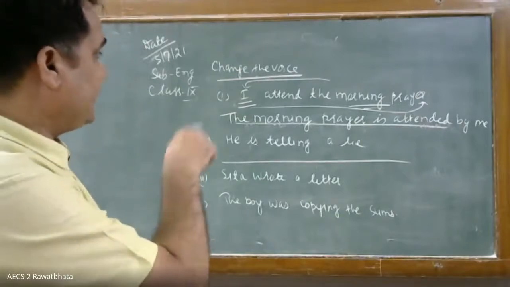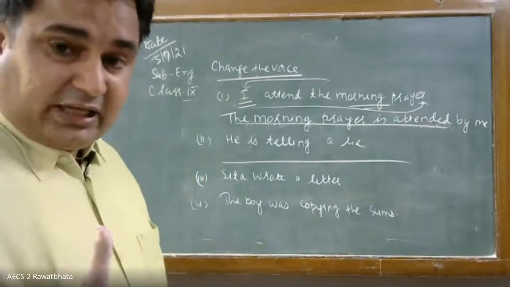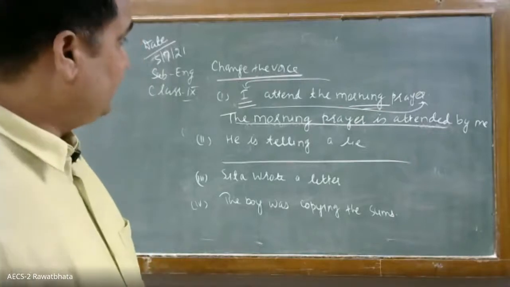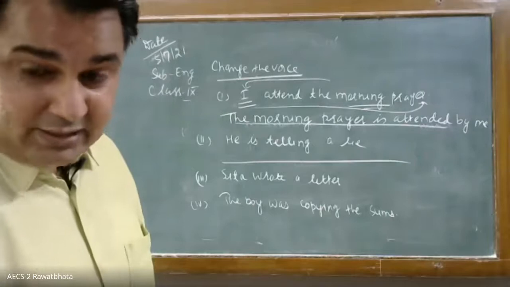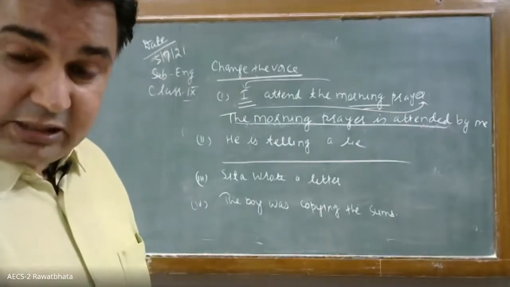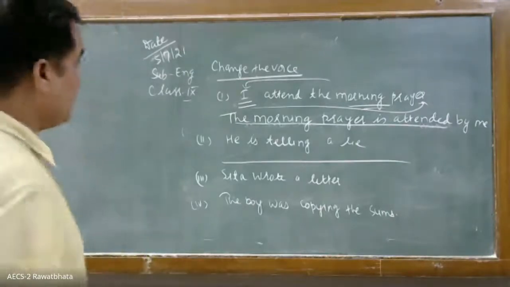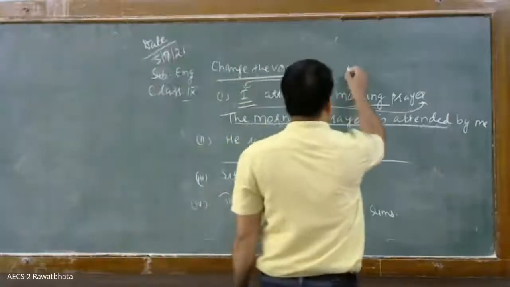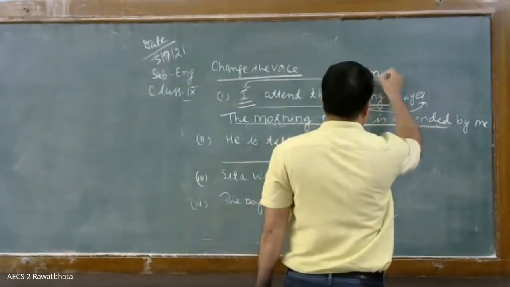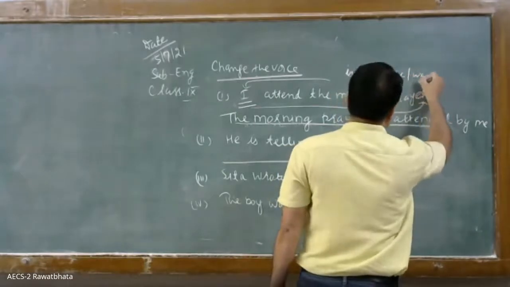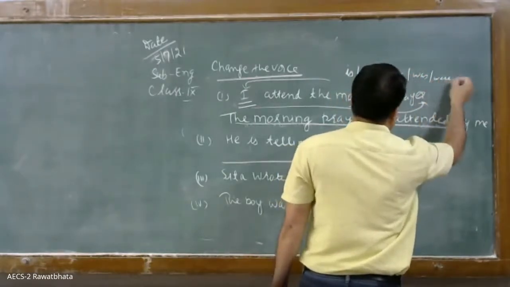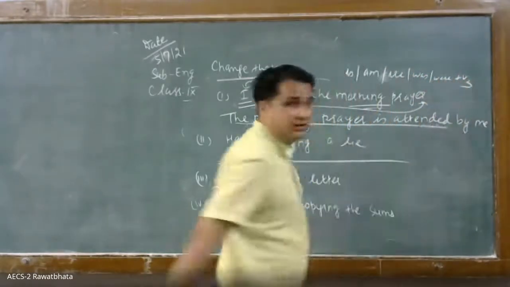Then if in active voice it is simple present or simple past, then it will become is, am, are, was, were plus the third form of the verb.